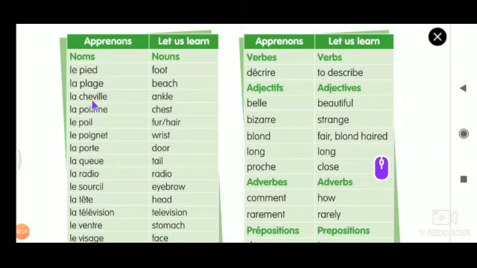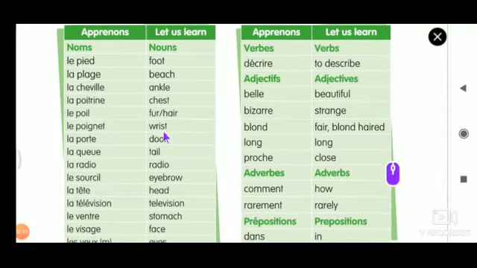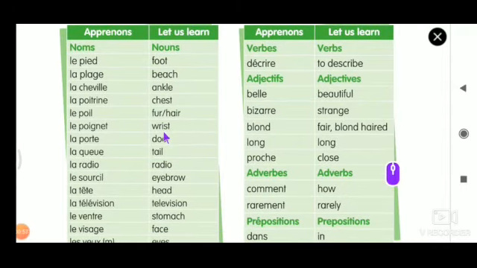La cheville. La cheville is ankle. La poitrine. La poitrine, already we have seen in this video, that is chest. Le poil. Le poil is fur or hair. Le poignet. Le poignet is wrist.